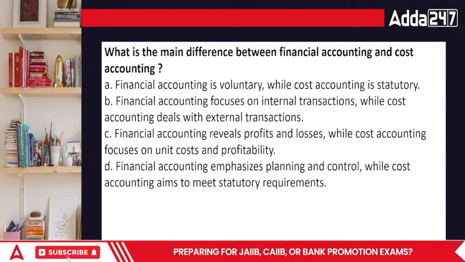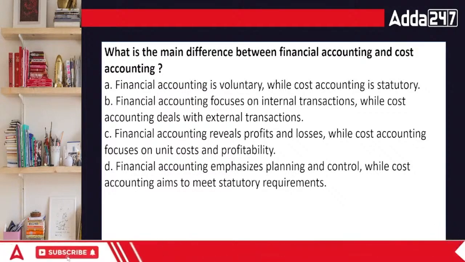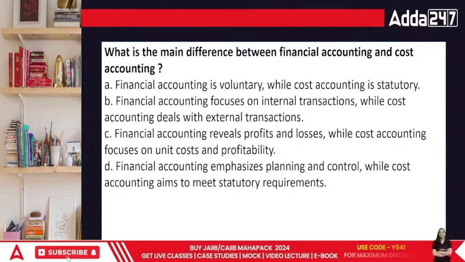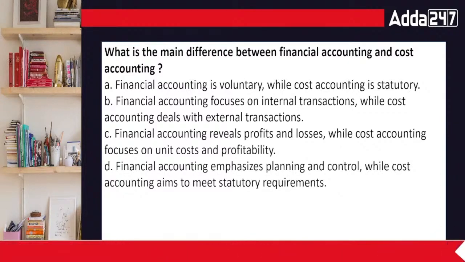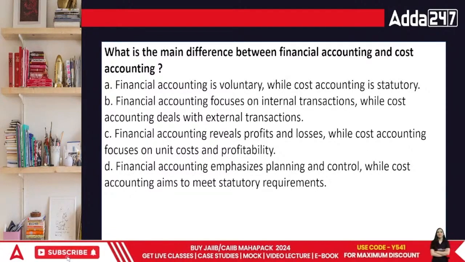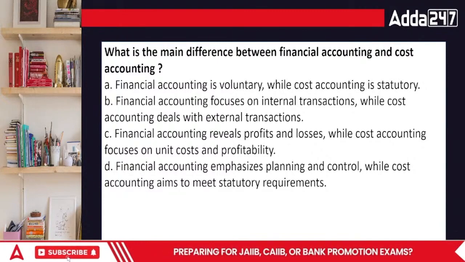Financial accounting is voluntary, while cost accounting is statutory. No, financial accounting is never voluntary. Financial accounting focuses on internal transactions, while cost accounting deals with external transactions. Financial accounting reveals profits and losses, while cost accounting focuses on unit cost and profitability. Financial accounting emphasizes planning and control, while cost accounting aims to meet statutory requirements.